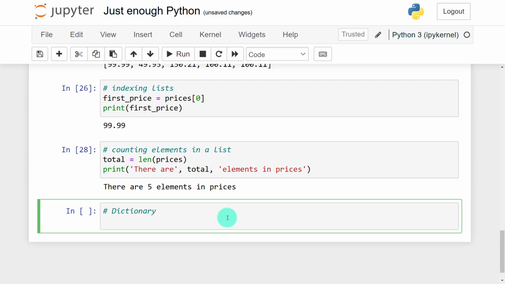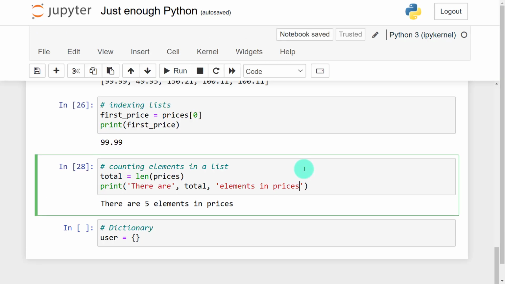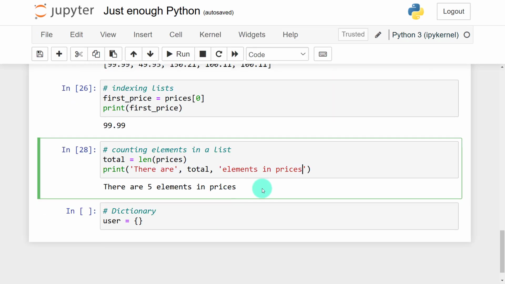Let's say I'm going to create a dictionary and call it user. How do you initialize a dictionary? We use the curly braces. In this user, the user has a name. Another thing I want to tell you is, I think you guys have been noticing that whenever I'm writing a string of letters, I use single quotes.